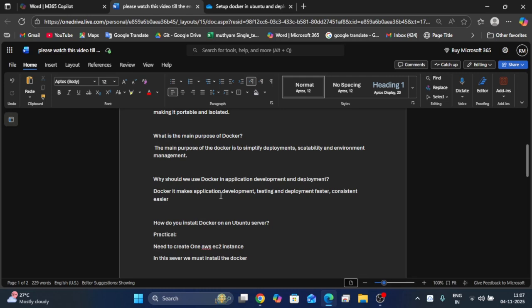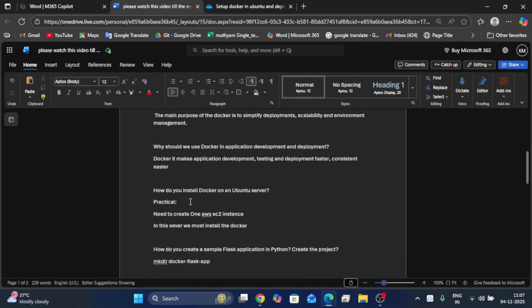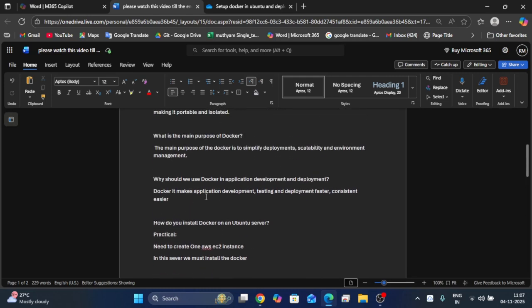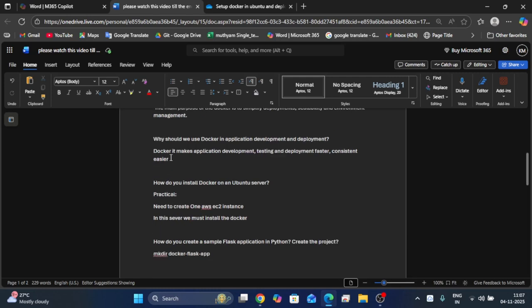Docker makes application development, testing and deployment faster, consistent and easier. We can deploy the applications very fast, and we can manage the Docker containers and applications very easily when compared with virtual machines.